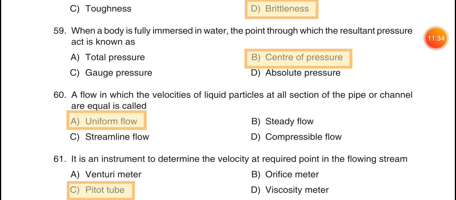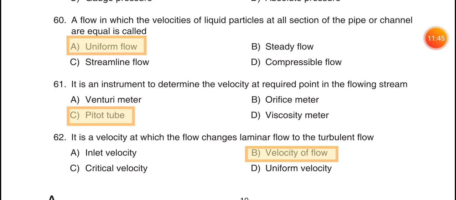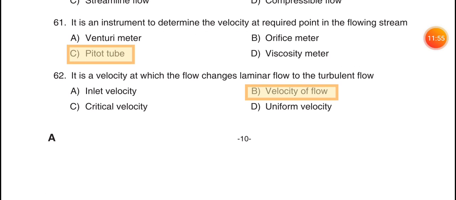When a body is fully immersed in water, a point through which the resultant pressure acts is known as option B, center of pressure. 60. A flow in which the velocity of liquid particles at all sections of the pipe or channel are equal is called option A, uniform flow.